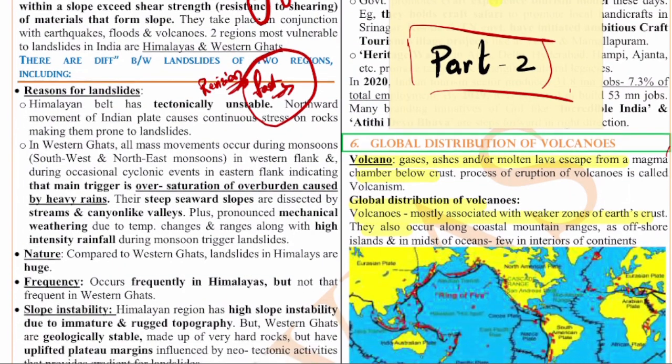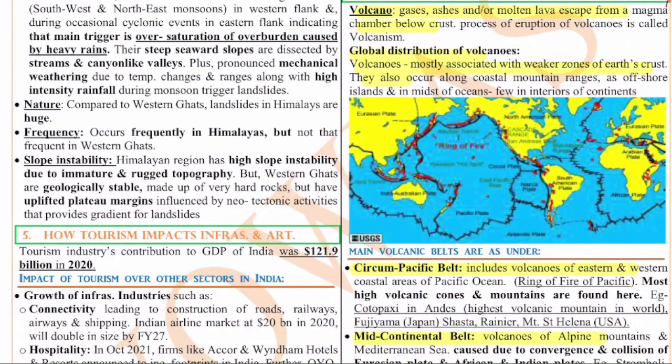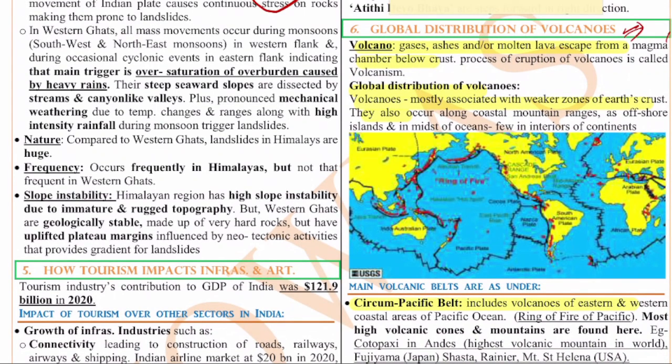So the sixth question is on the global distribution of volcanoes. This volcanoes topic is important every year. Questions every alternate year you will find in the question paper. From the disaster management point of view, from the geography point of view, both Indian as well as world geography, the questions will be coming from this area, the physical geography also.